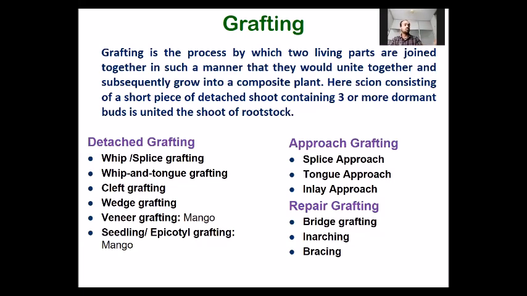So there are two main types of grafting: detached grafting and approach grafting. In detached grafting, scion is first separated from the mother plant, and then it is grafted on the rootstock.